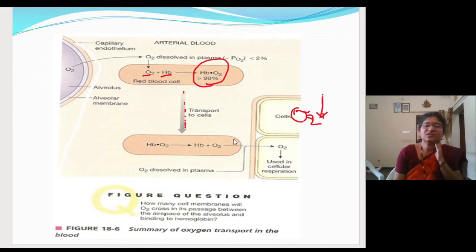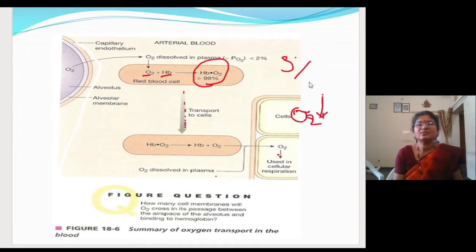So the oxygen which the hemoglobin is carrying will get diffused into the body cells, and oxygen from the plasma also will get diffused. That is how the oxygen is carried to the different parts of the body. Hope it is clear, and it will be asked for 3 marks in the annual exam. What do you write? Oxygen in dissolved state, only 3% will get carried.